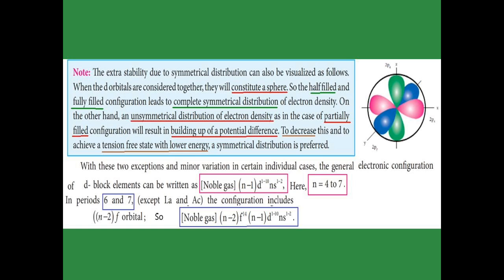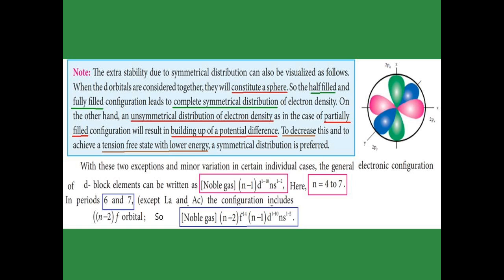In this note, we are going to see why the symmetrical distribution is preferred for extra stability. First of all, in the d orbitals, as you see in the diagram, they form one sphere. In that sphere, the half-filled and fully filled electronic distribution leads to a completely symmetrical distribution of electron density. If you fill the electrons in a partial manner, we obtain an unsymmetrical distribution of electron density.